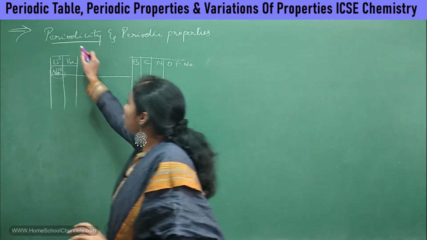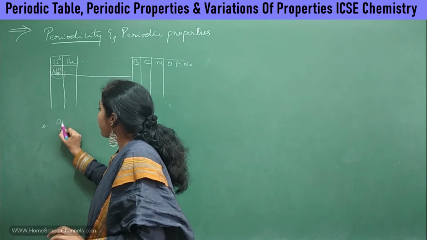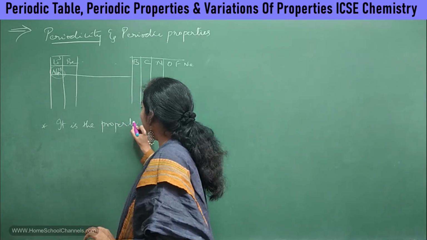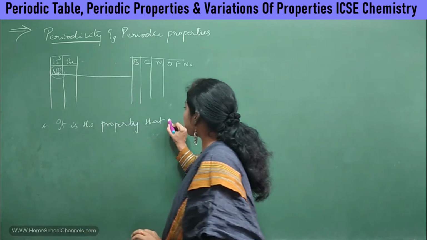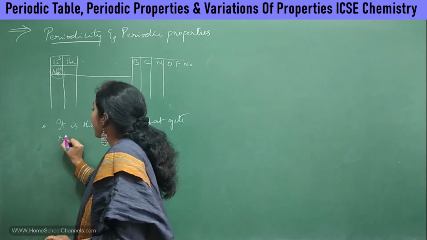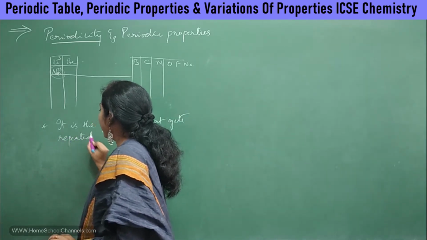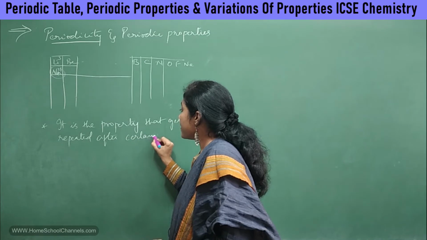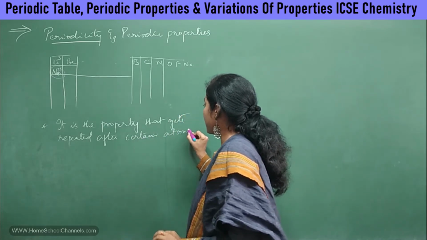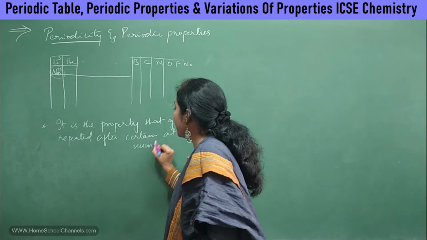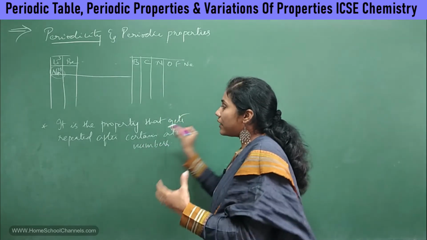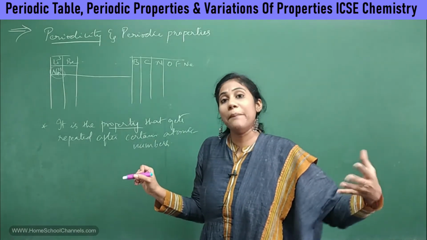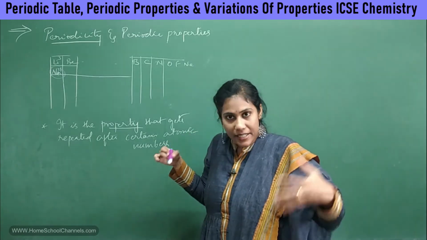So how do we define periodicity? It is the property that gets repeated after certain atomic numbers, or the property that gets repeated at intervals, after a certain gap.